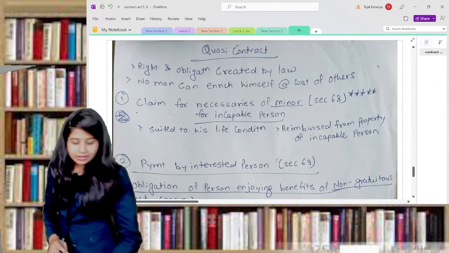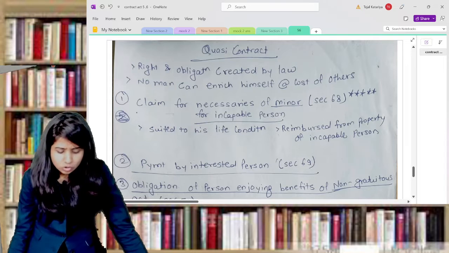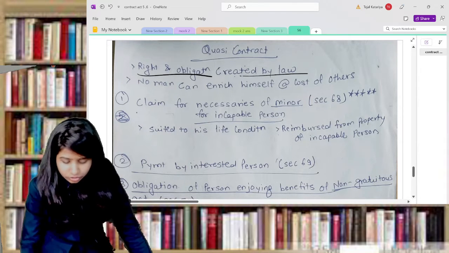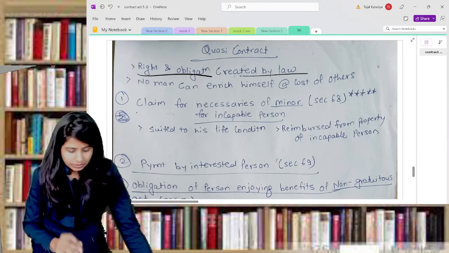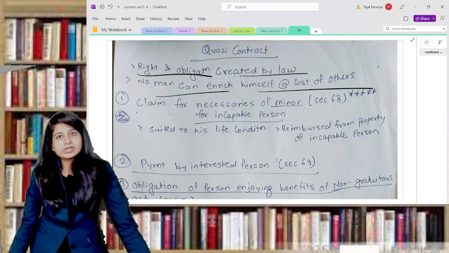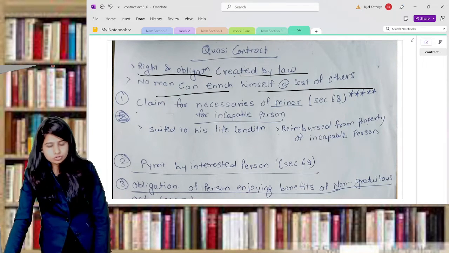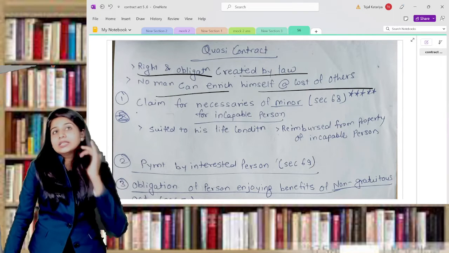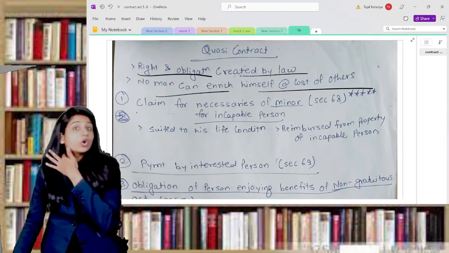The second type of contract is quasi contract. In a quasi contract, the rights and obligations are not created by the parties but created by the law. Basically, no man can enrich himself at the cost of others. What we discussed in quantum meruit, that you cannot enrich yourself at the cost of others. Similarly here, but in that case quantum meruit was the remedy, and here we are discussing quasi contract,